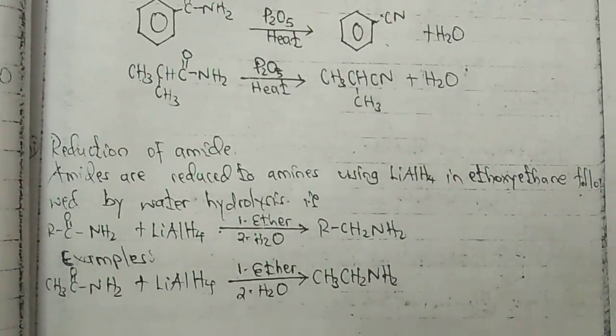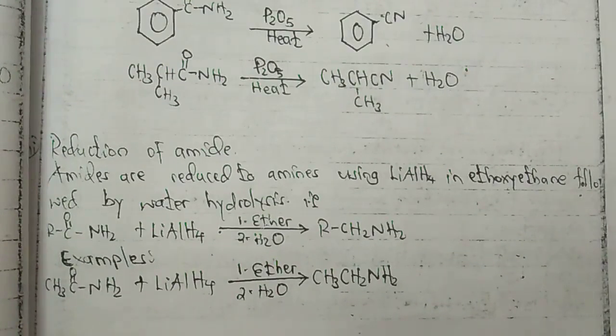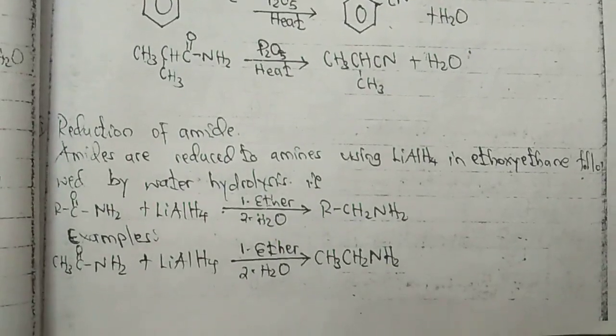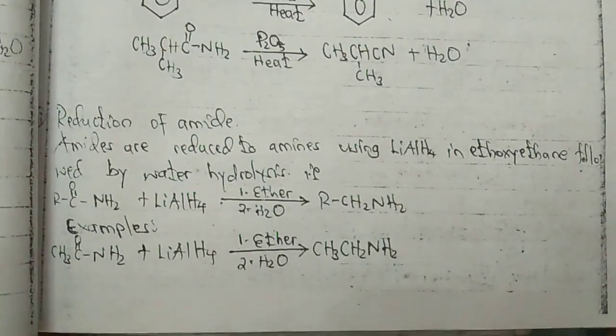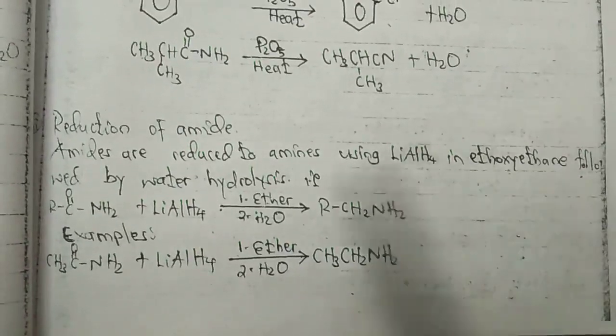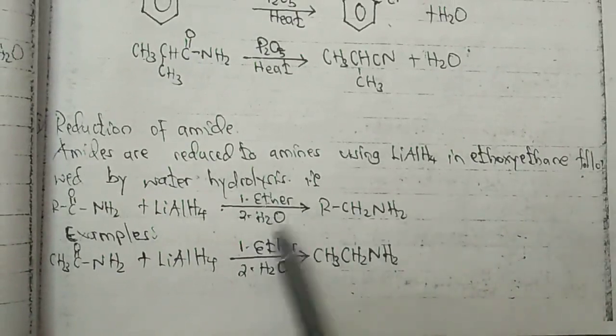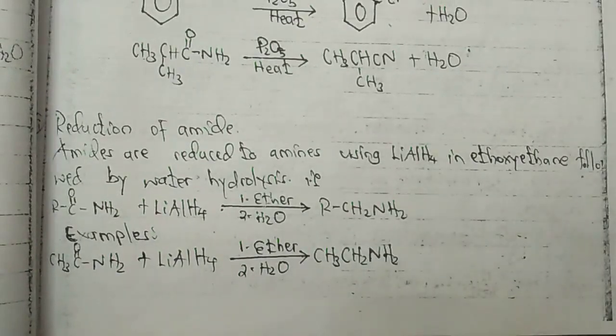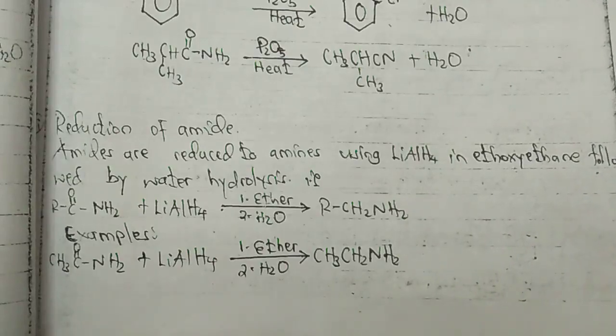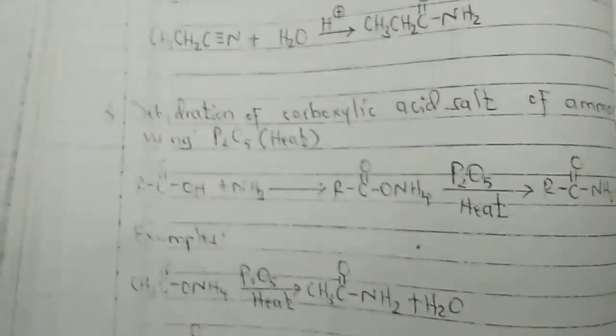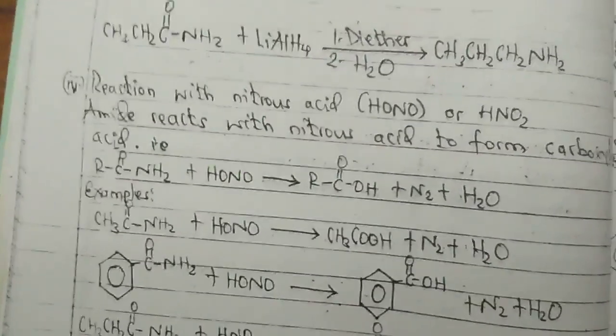But we also have reduction of amide. Amides are reduced to amine using lithium aluminum tetrahydride in ether followed by water hydrolysis. So we have lithium aluminum hydride there in ether together with water, and we get the amine. We reduce the amide, we get the amine. That means we remove oxygen. The reduction reaction involves the removal of oxygen to get the amine.